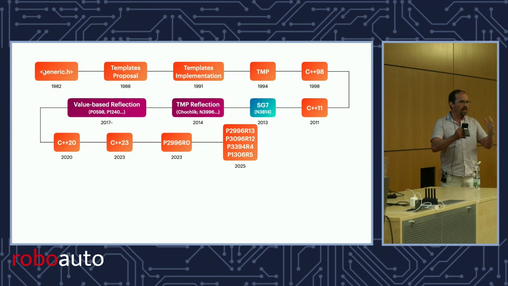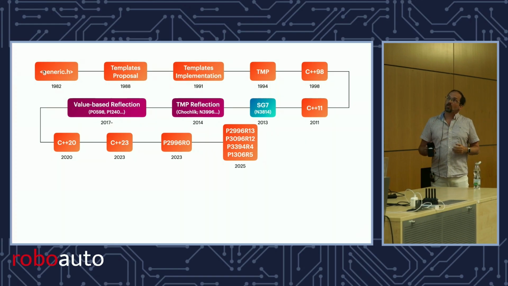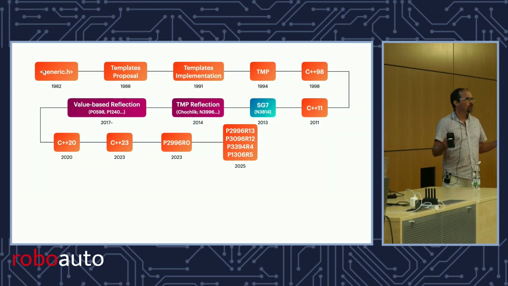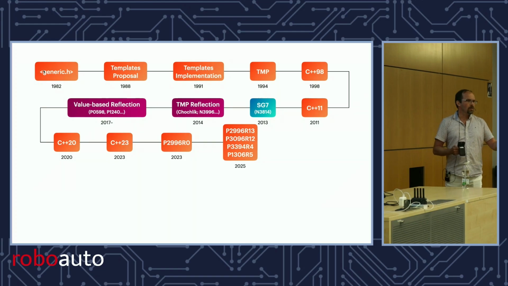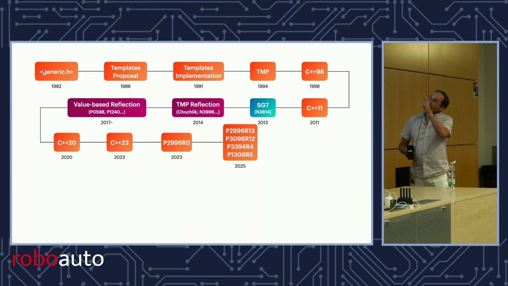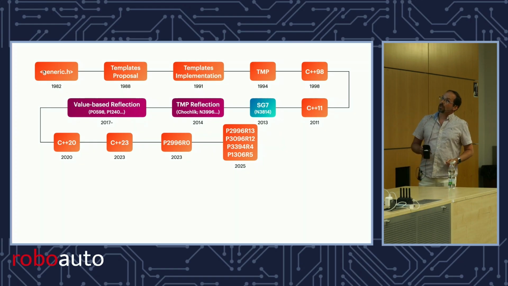So 296 is the base core framework for reflection. 3096, we had dropped the ability to look at function signatures. And Walter Genovese and Adam Latch said, no, we need that so we can automatically generate bindings to Python and JavaScript and so on. Thanks to that paper, we are able to do that in C++26. 3394 is a paper that brings us annotations. And you'll find that when you write reflection code, often you don't want it to apply willy-nilly to all your declarations. You want to be able to sort of tag it to particular declarations or customize things. That paper brought that to you.